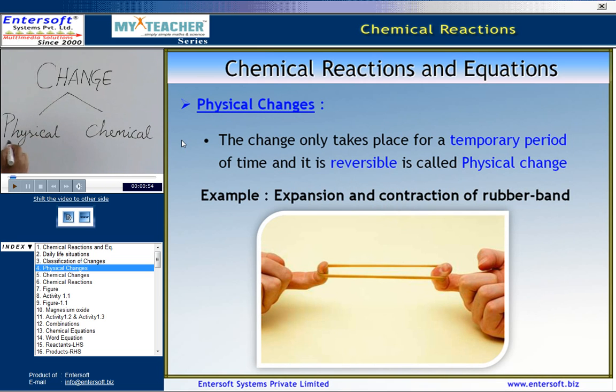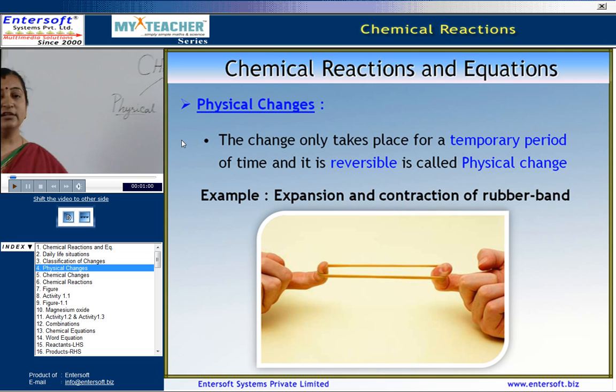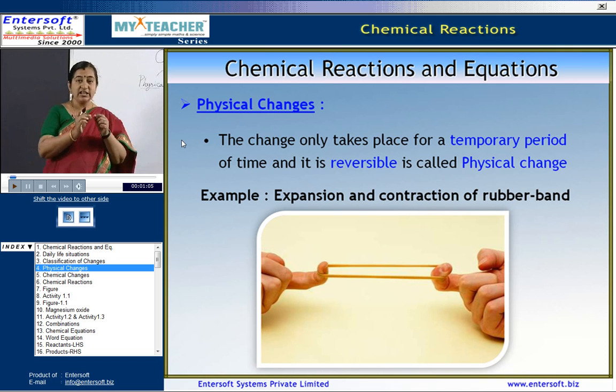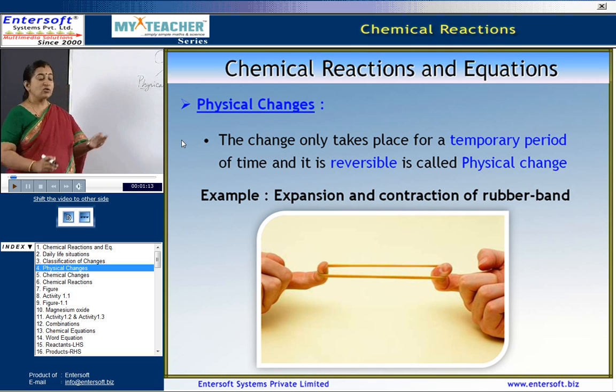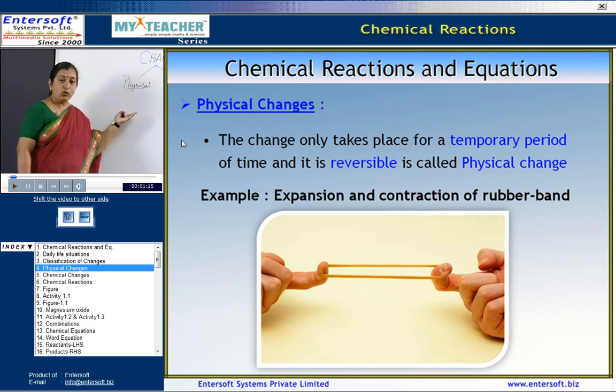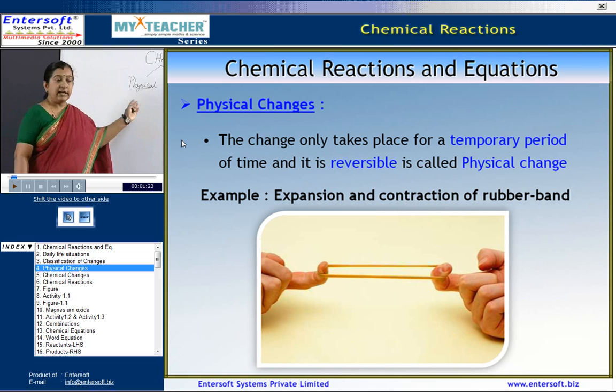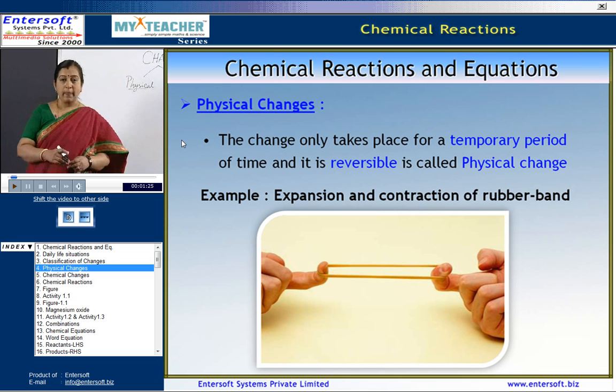Now let us consider the physical change. Here, as you have already studied in your lower classes, let us take a rubber band, the stretching of a rubber band. Initially, temporarily the rubber band is stretched, and again when we release it, it comes back to its own position. So what do we observe here? There is no permanent change that is taking place, and this change is reversible. So here we have only a physical change. The change that takes place is only for a temporary period of time.